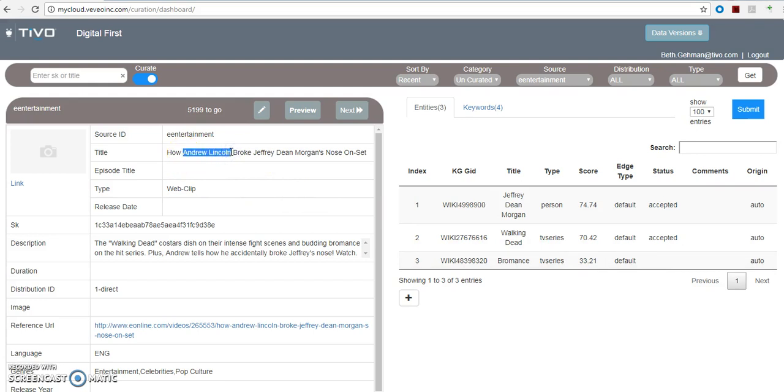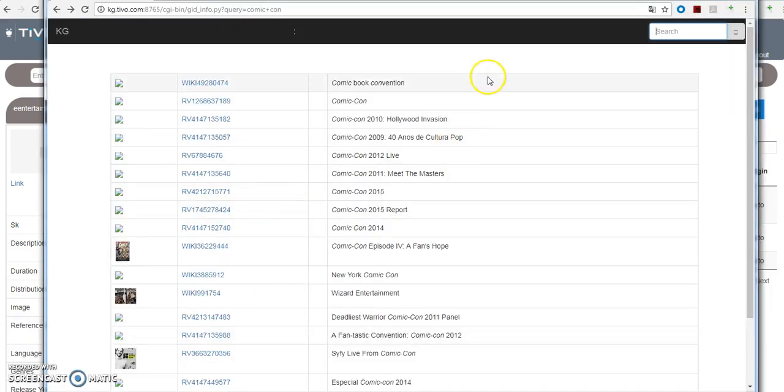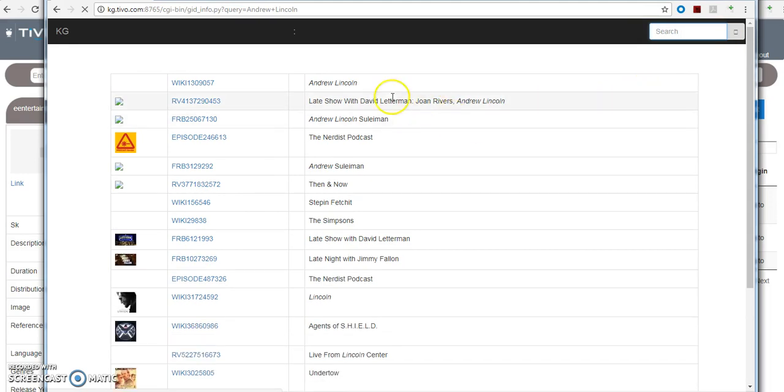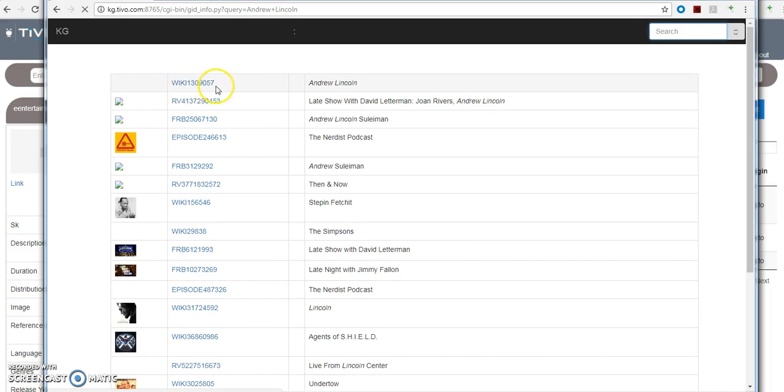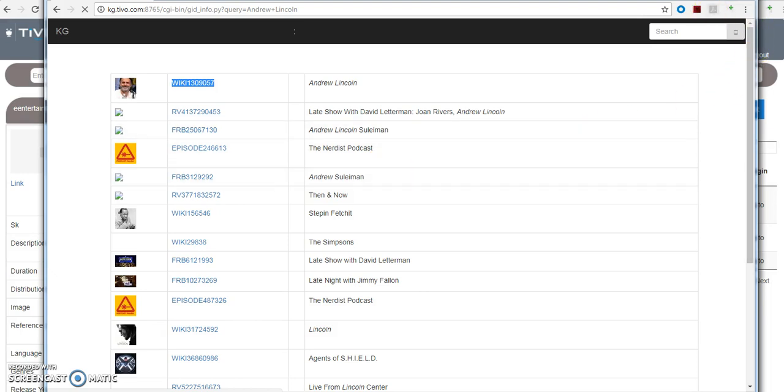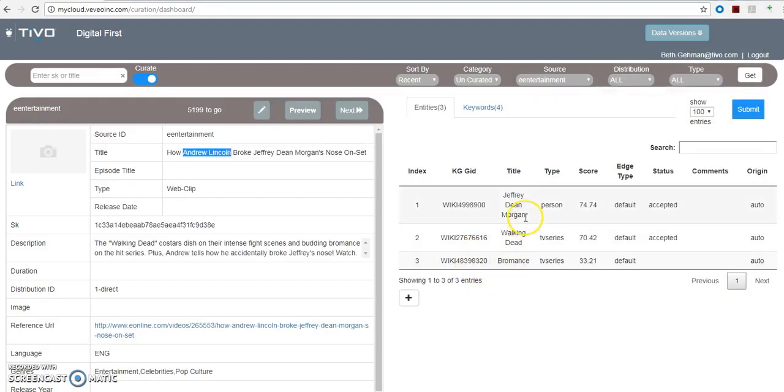So I'm going to copy that, and then we have a separate link that you use to run your searches. So up there in the corner, I'm going to paste in Andrew Lincoln, and I'm going to run the search. And he's the first one that came up. That's usually the case. And there's his wiki number. So what you want to do is take the wiki number and copy it. And now we're going to go back here.